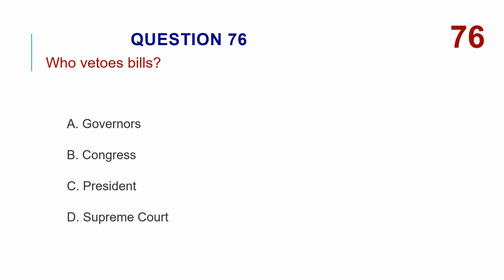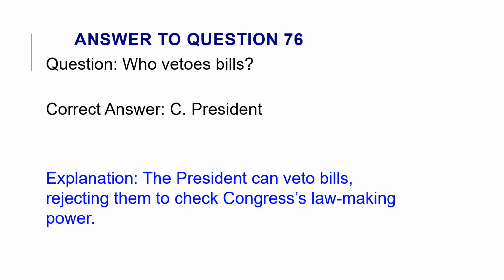Who vetoes bills? A. Governors. B. Congress. C. President. D. Supreme Court. The correct answer is C. President. The President can veto bills, rejecting them to check Congress's lawmaking power.